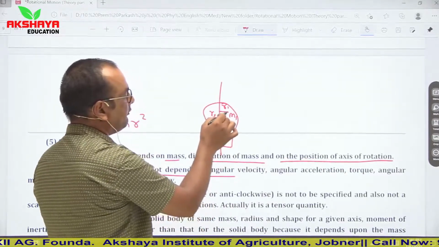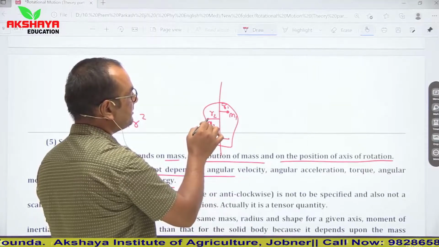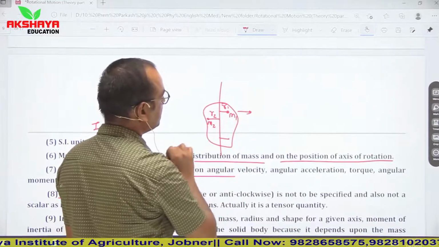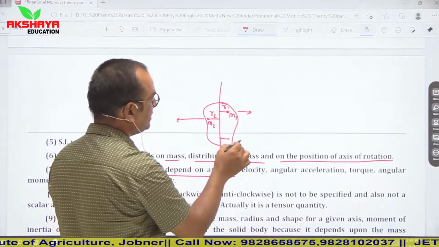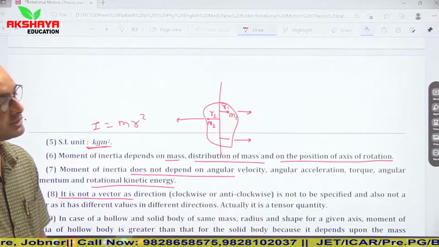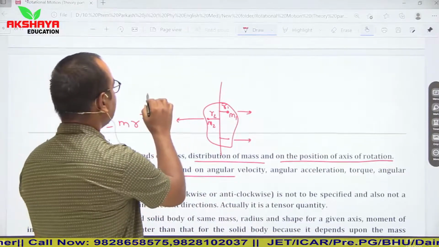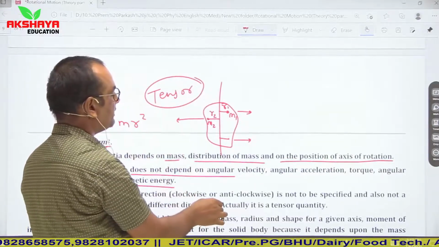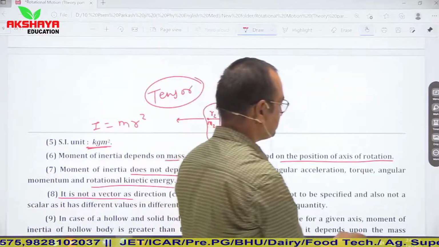For every particle in this system, the direction is different. Here it is in this direction, here in this direction, here in this direction. So it is neither vector nor scalar. So we call it a tensor quantity. So moment of inertia is a tensor quantity.